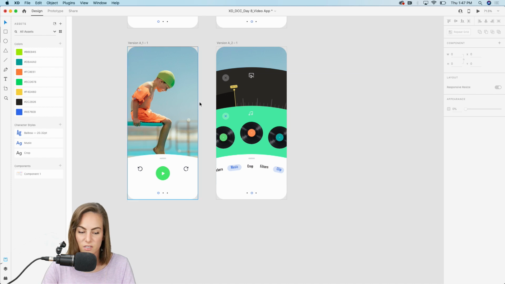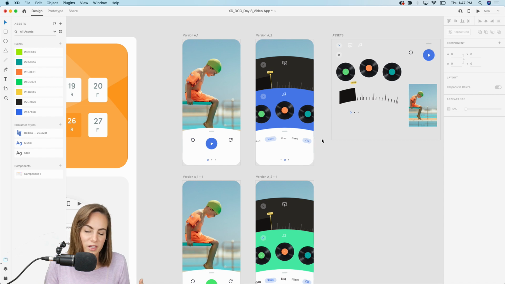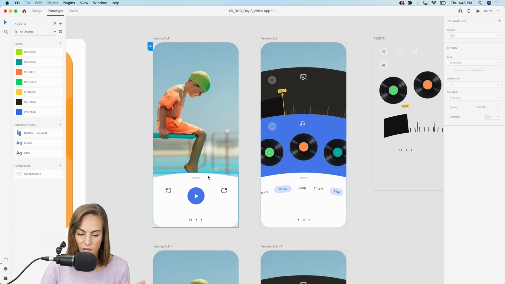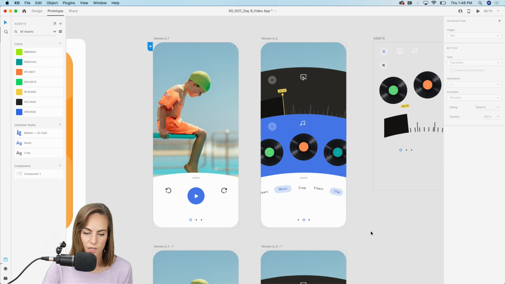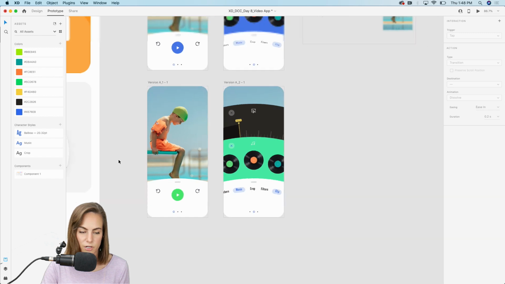Let's say the manager likes this one and we're still liking this one, but we can't just go off of whatever we want, so we need to test this with the users. So we want to be able to share this separately with the users. First we do need to go over into the prototype tab and make sure we have some way to get from each artboard. So let's say this pagination, we click on that and it will go to the next screen. And on this screen, when we click the pagination, it will go to that next screen.